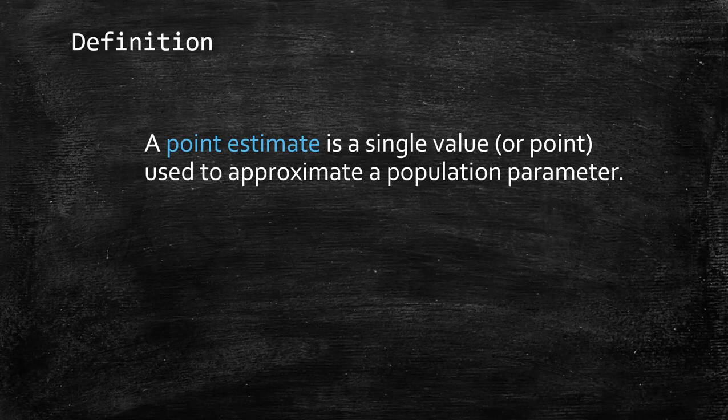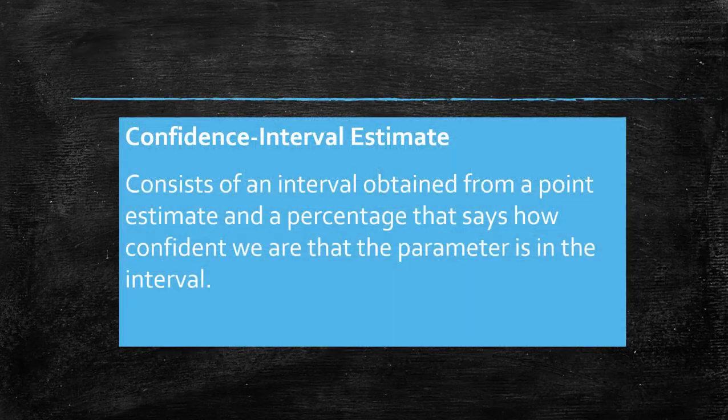It's a single value or point used to approximate a population parameter. So for example, we're not going to be able to find mu, right, the entire population of the salt amount in the ocean, but what we can do is find x bar. So x bar is a point estimate for mu. It approximates the population mu.